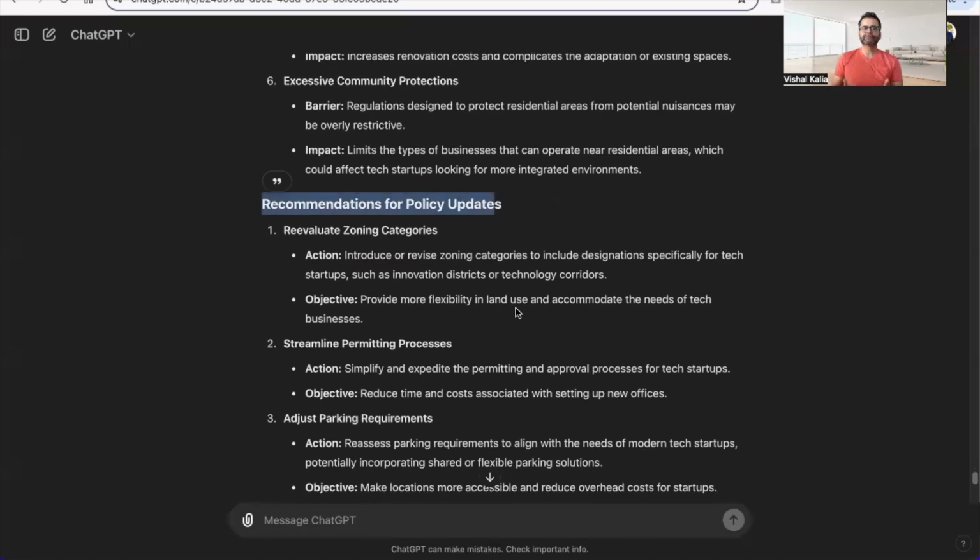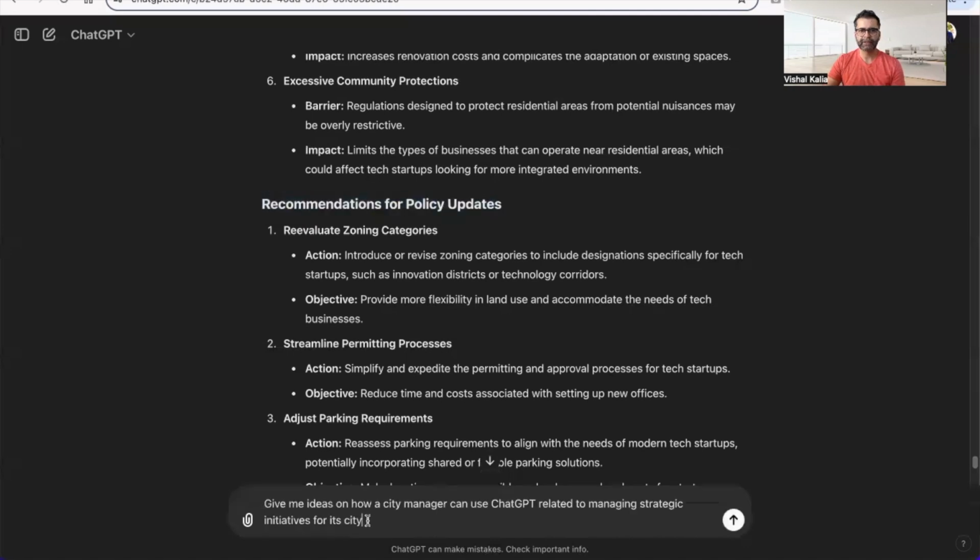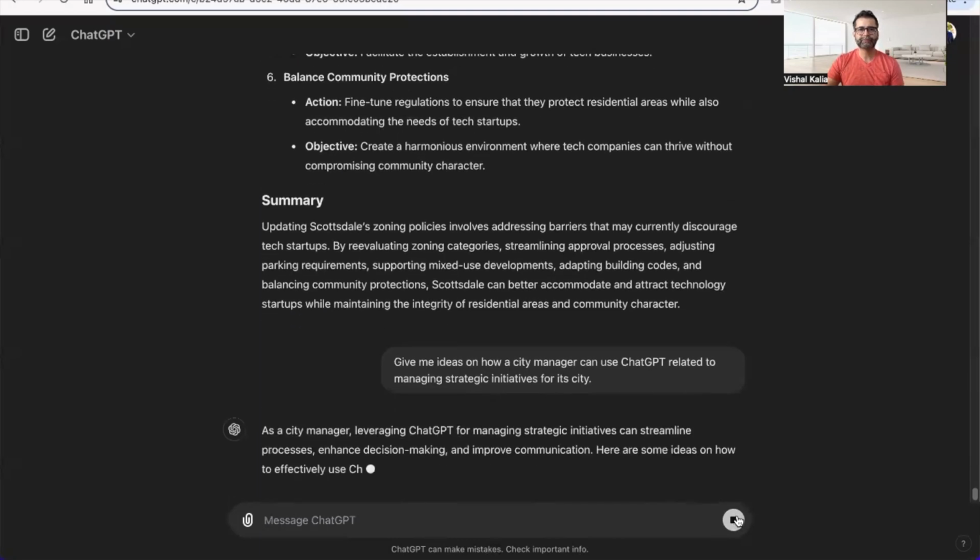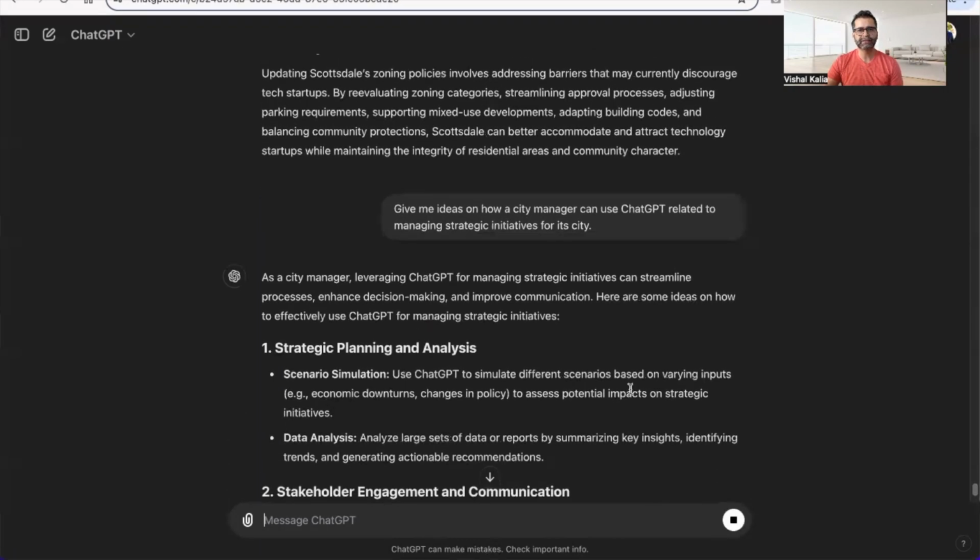So as you can see, these are just five basic ways a city manager can use ChatGPT to enhance their day-to-day life, and there are multiple other ways you can do that. One of the simplest ways to find out how you can use it is to ask ChatGPT a very generic question. You can ask, hey, give me ideas on how a city manager can use ChatGPT related to managing strategic initiatives for the city. So if you don't know which other places ChatGPT can be helpful, you can ask it a generic question, and ChatGPT will tell you, hey, I can help you in these different places.